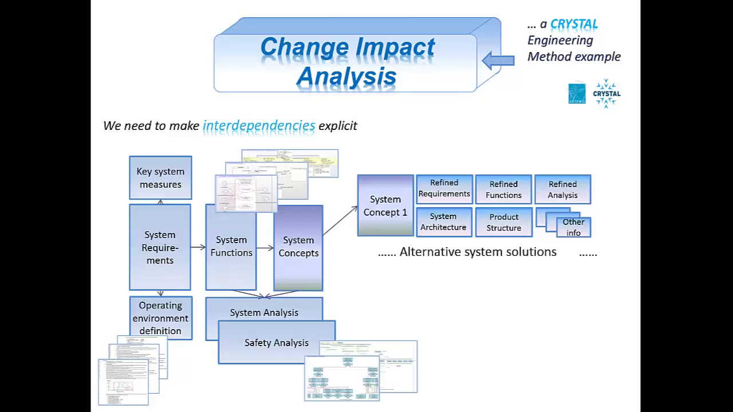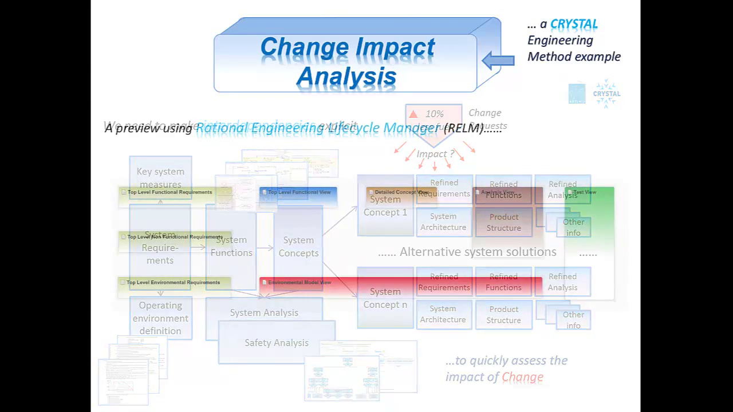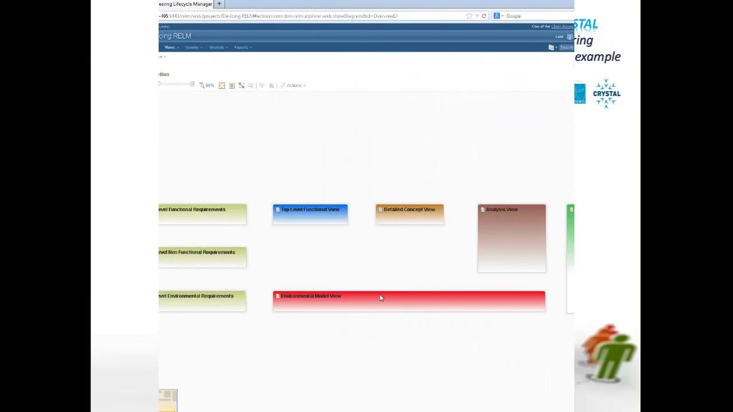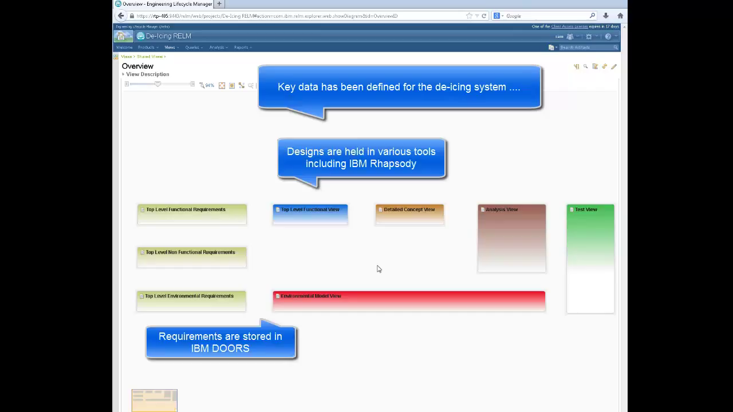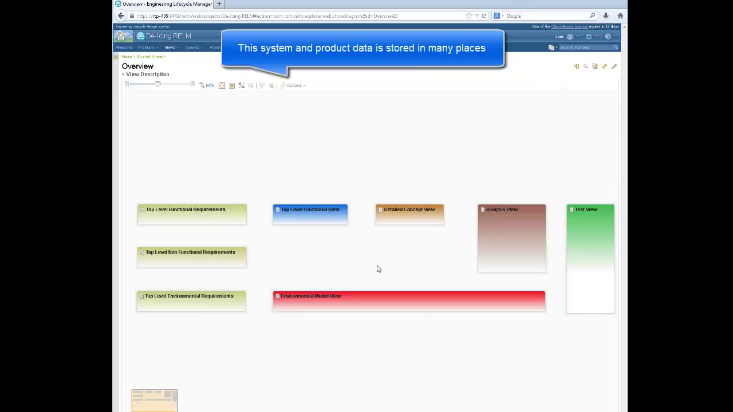We have set up a first demonstrator to show this change impact analysis method on our de-icing system example. This demonstrator is using Rational Engineering Lifecycle Manager as a main interface for the end user to assess the impact of a change request. Here is what it looks like. Remember that various data has already been defined for our de-icing system, such as requirements, design, and analysis models. This data is managed by different tools, and it may be stored in many different repositories at different sites.